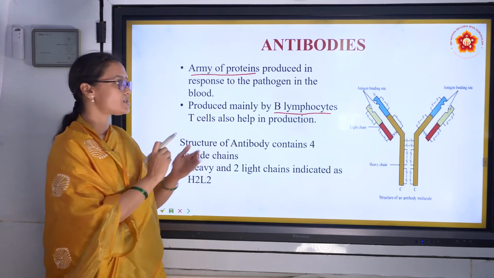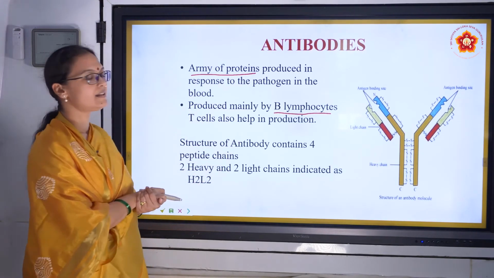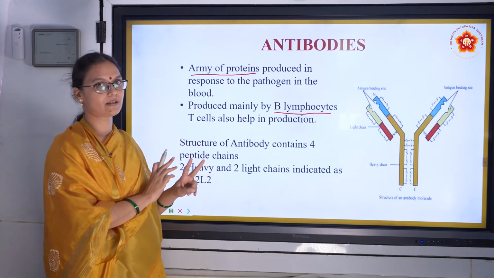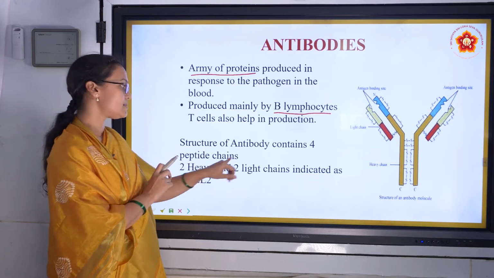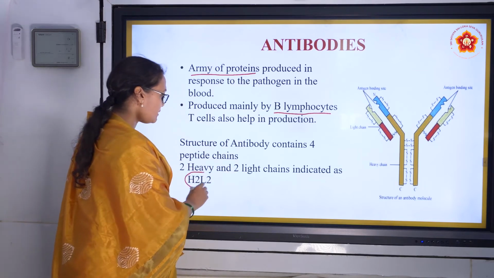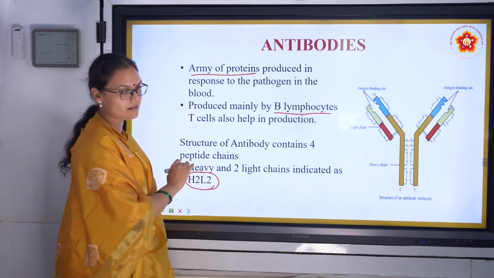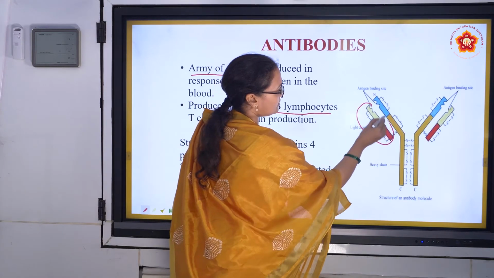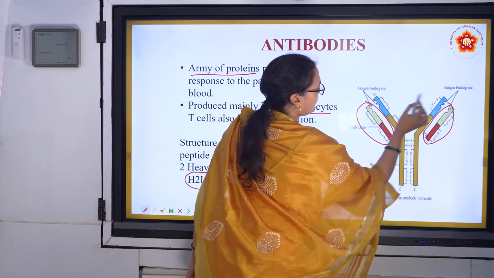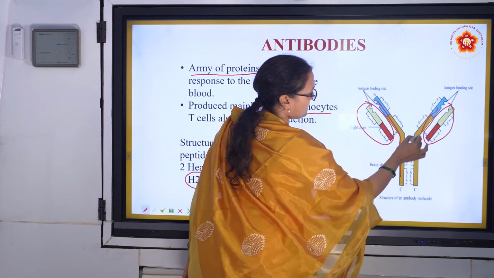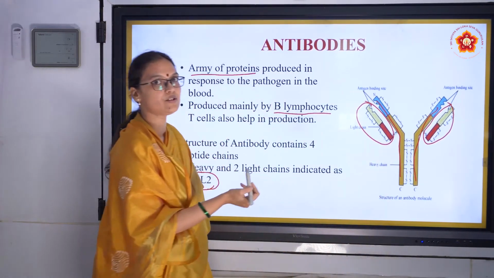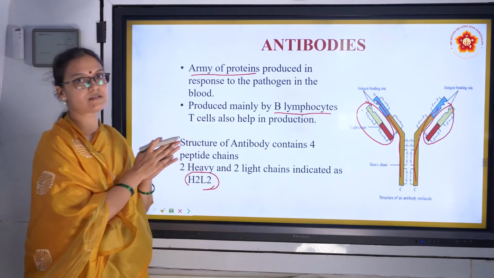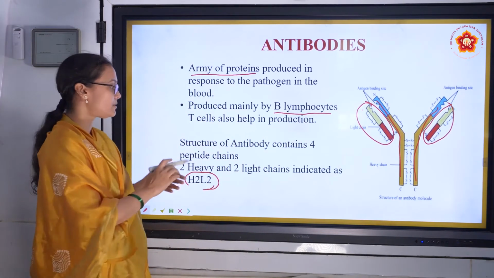And then we have the structure of antibodies. Because it is a protein, it contains peptide chains. There are two types of peptide chains, two heavy and two light. It is represented as H2L2. H2 is two heavy, L2 is two light. The two light are the ones here and here, and these are the two heavy ones. They're all peptide chains joined together. So once the antigen gets into the antibody, it crushes it and kills it. That's about antibodies till now.